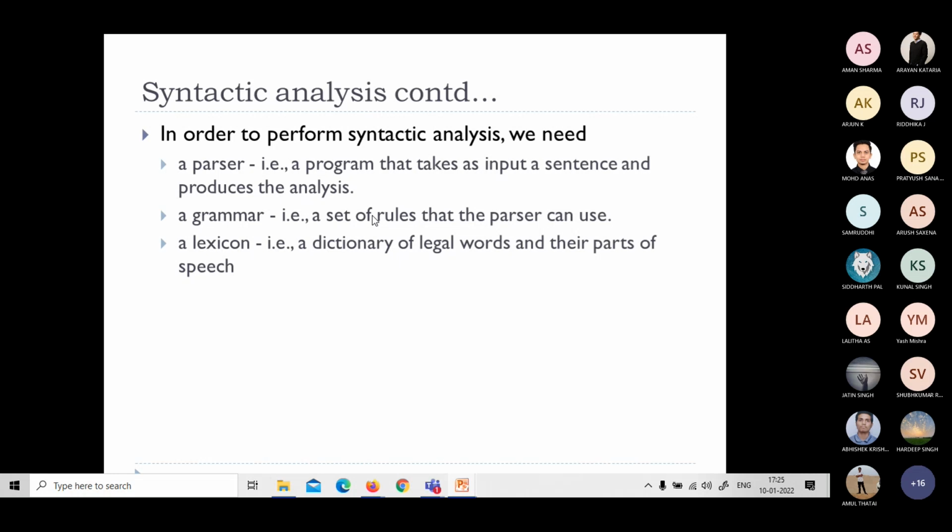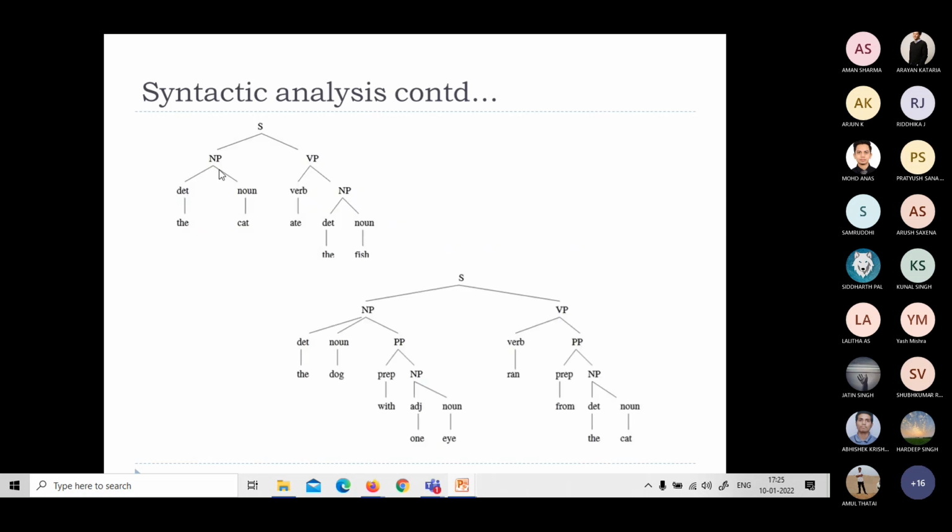So if you want to construct a parser, what do we require? We require a grammar and a lexicon. A lexicon is a vocabulary, a dictionary of legal words, along with spelling and everything. And grammar is a set of rules, as I mentioned in this example. NP gives determiner noun, VP gives verb, NP gives again determiner noun, VP could be verb, prepositional phrase, and so on. So these are all the rules, the grammar, which is used to construct sentences out of a particular language.